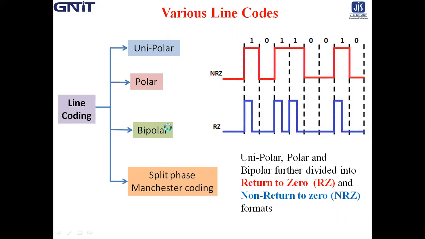So first of all, you should know what is the difference between return to 0 and non-return to 0. So here the red line represents the NRZ waveform and the blue lines represent the RZ waveform, for the bit sequence 1 0 1 1 0 0 1 0.